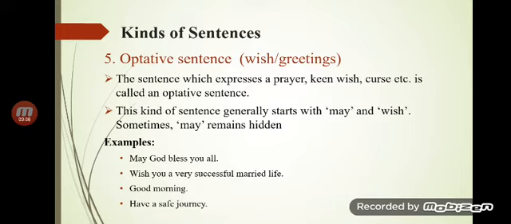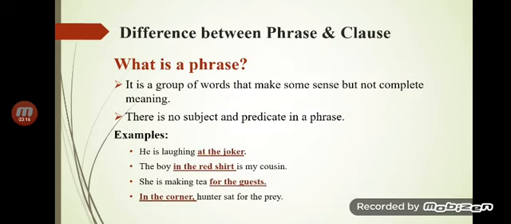Now we are coming towards the essential element, or you can say we are going to break down the sentence into different parts. First of all, there is no doubt the sentence is a combination of a phrase, subject and predicate. But what is a phrase then? It is a group of words that make some sense but not complete meaning. There is no subject and predicate in a phrase. Examples: he is laughing at the joker. The boy in the red shirt is my cousin. She is making tea for the guests. In the corner, the hunter sat for the prey.